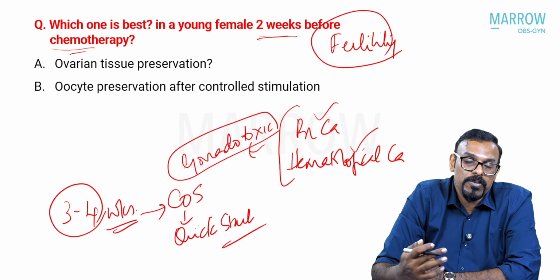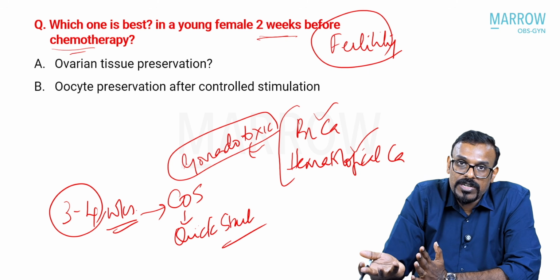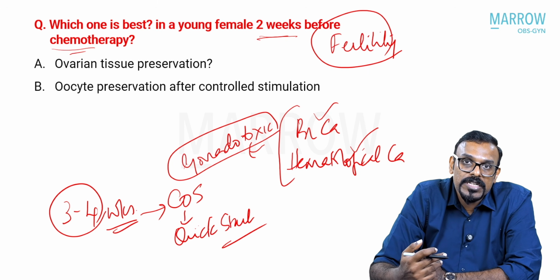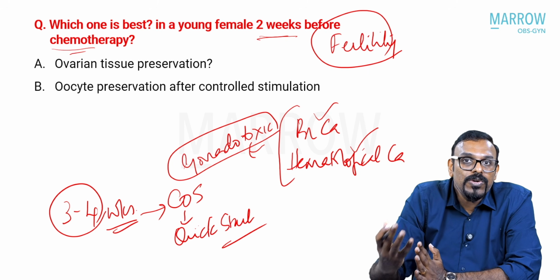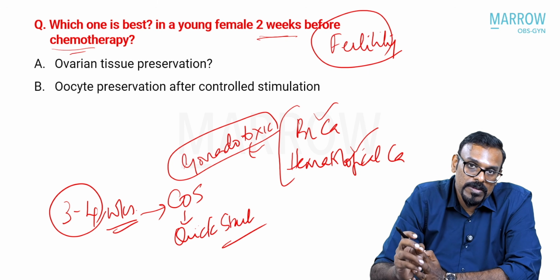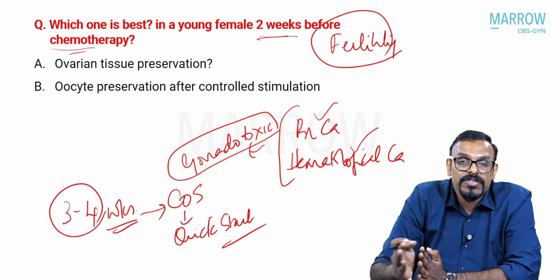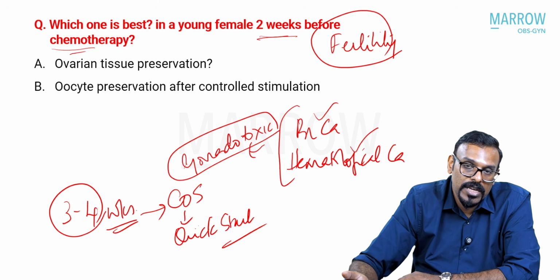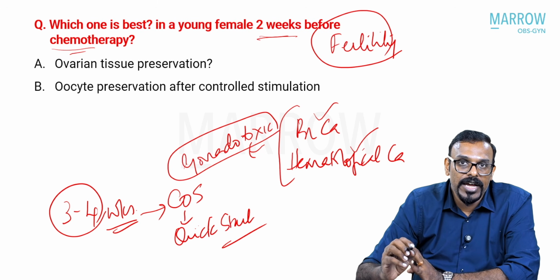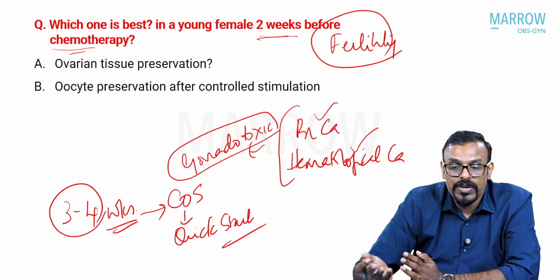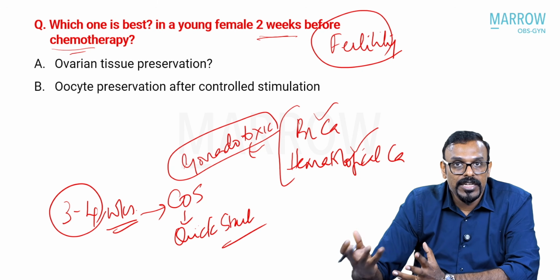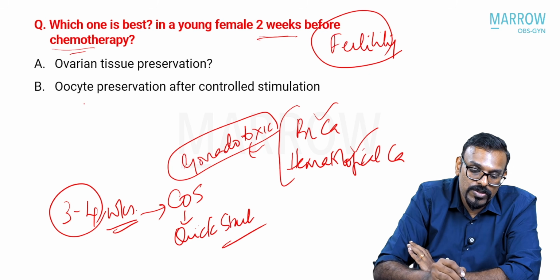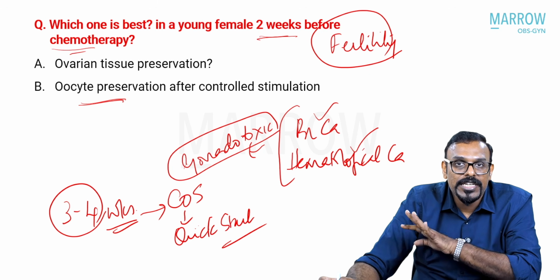prior to the chemotherapy, because once you give the chemotherapy and the effect of that is already happening on the ovaries, then the ovarian reserve would be very much less. So prior to that, can you do something to actually preserve the fertility potential? So if you have some amount of time, like at least 3 to 4 weeks as a gap prior to starting the chemotherapy, then you can actually do a controlled ovarian stimulation and then get the oocytes as you do in any ART procedure, and you can preserve the oocytes per se, but you need at least 3 weeks